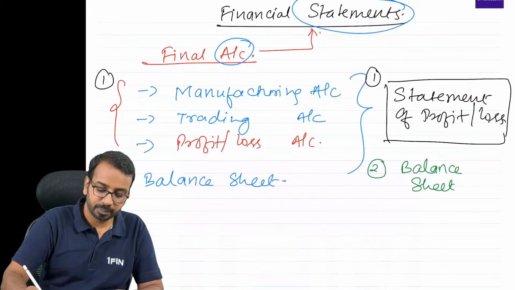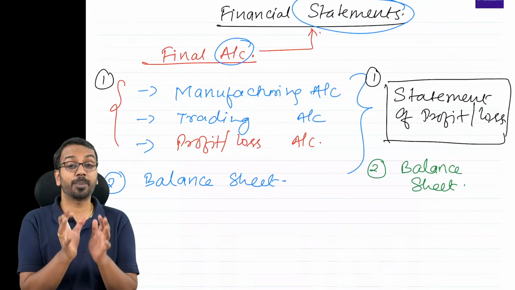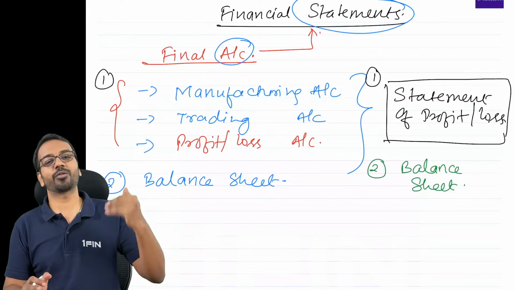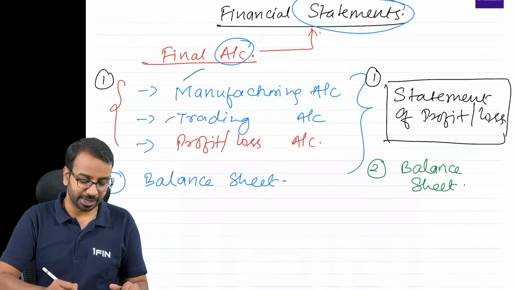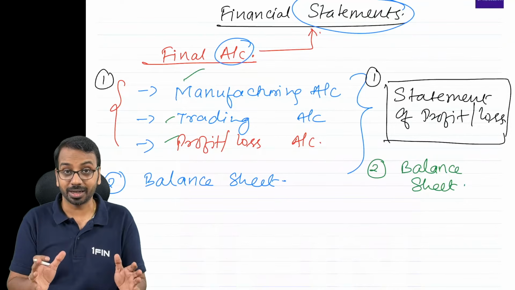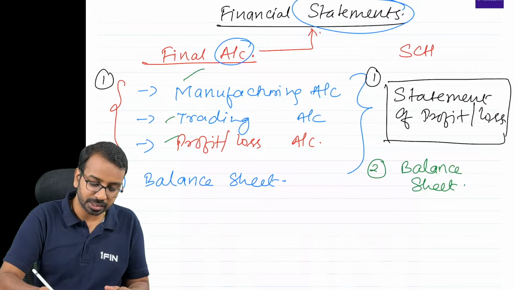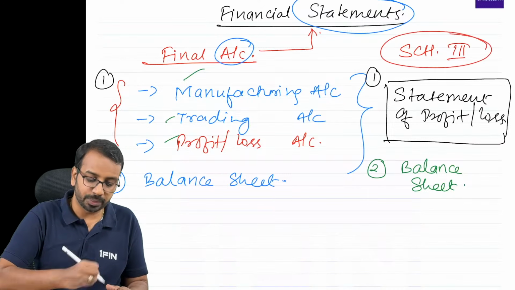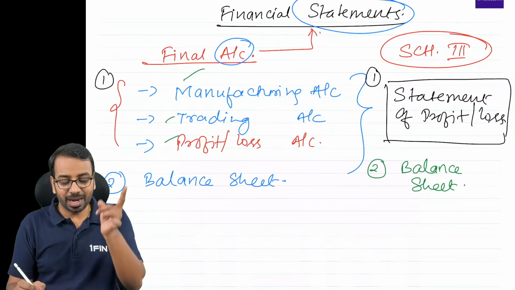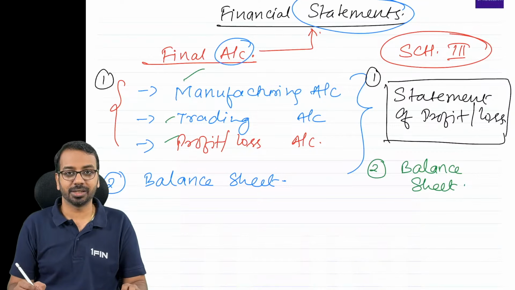Now, for both P&L and balance sheet, one thing you have to keep in mind is that we have to prepare them in a particular format. It is not like we'll follow whatever format we want as in manufacturing, trading, P&L. We have to follow a specific format given by the Companies Act. We have Schedule 3 of the Companies Act, which tells us what should be the format of balance sheet and what should be the format of P&L. So these are the two components of financial statements.